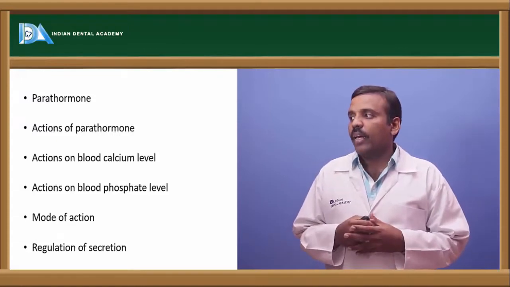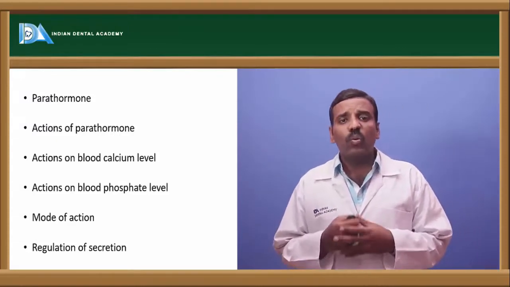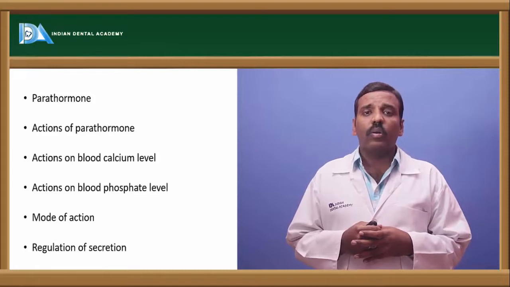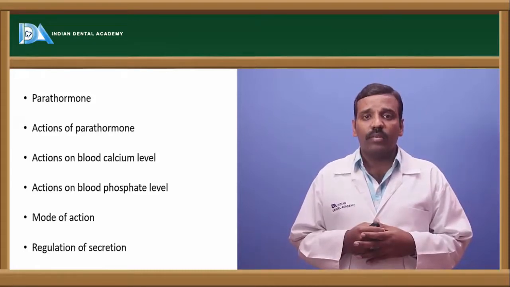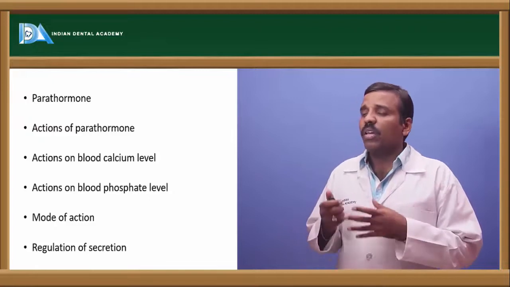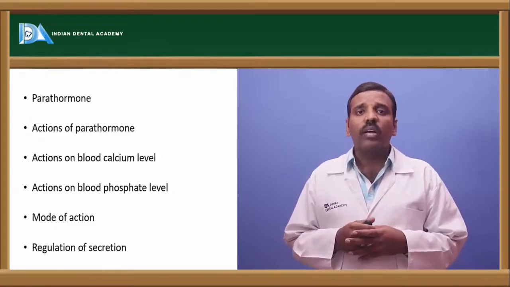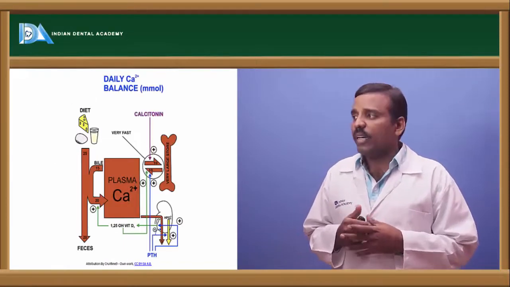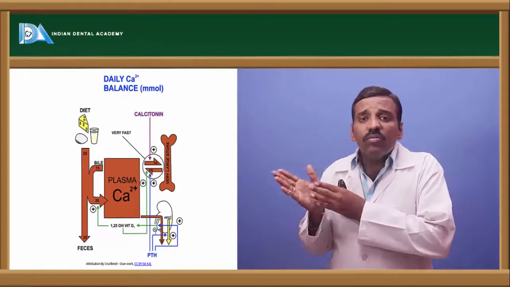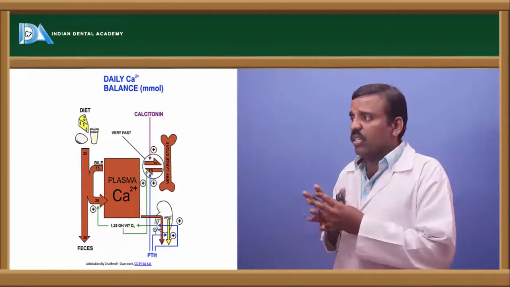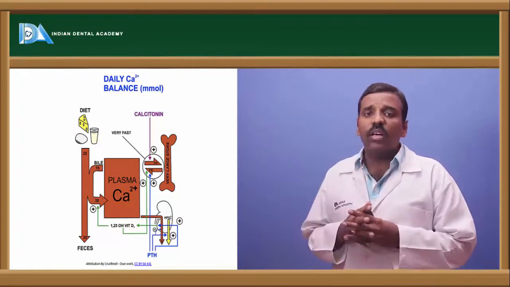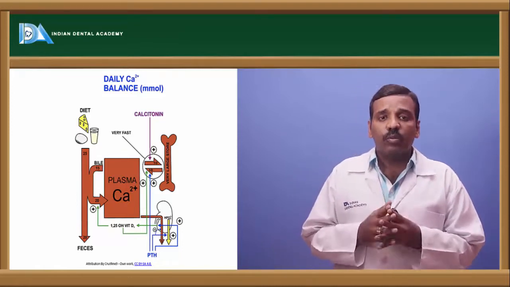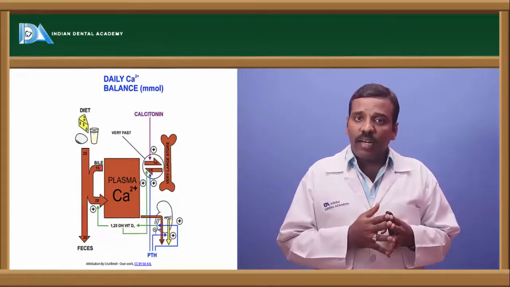Okay, right. If you see the blood calcium levels, what does it contain and what is its work in the cells? It works majorly for the bone, and it is also important for electrolyte balance in the body. So parathormone, PTH, is secreted by the parathyroid glands. How does it regulate? First see the calcium levels in the body. If there is a decrease in the calcium level, there are two types of glands involved. One is the parathyroid gland and the other one is